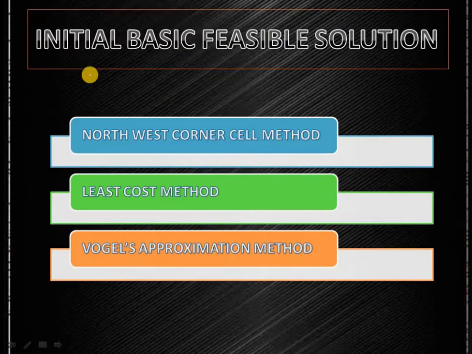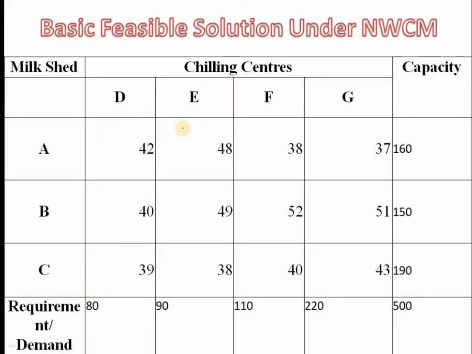So as you know, there are three methods to find an initial basic feasible solution. One is northwest corner cell method, another one is least cost method, another one is Vogel's approximation method. And today I am going to solve the transportation problem under northwest corner cell method. As I said already, before proceeding to calculate the basic feasible solution under any of the methods, you want to check whether it is a balanced or unbalanced transportation problem.